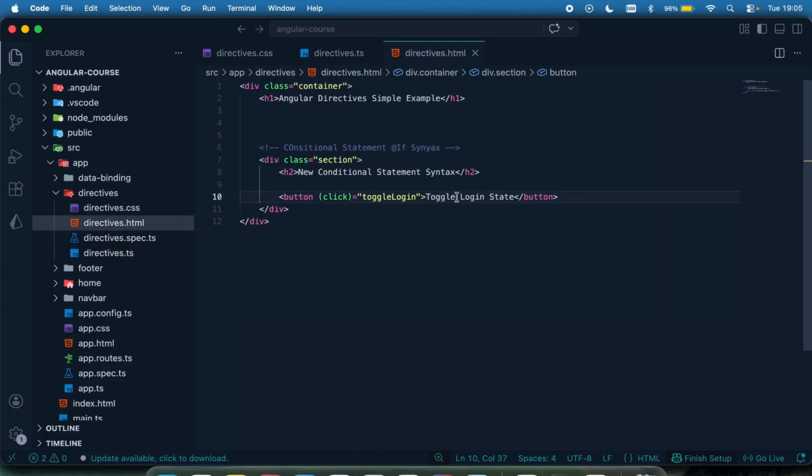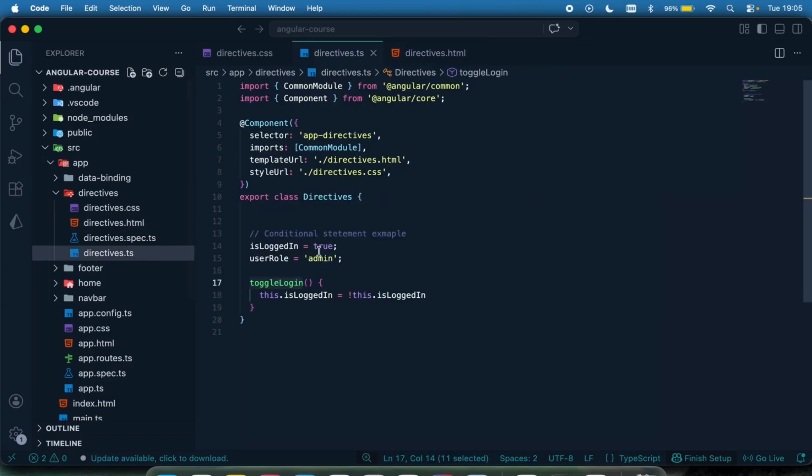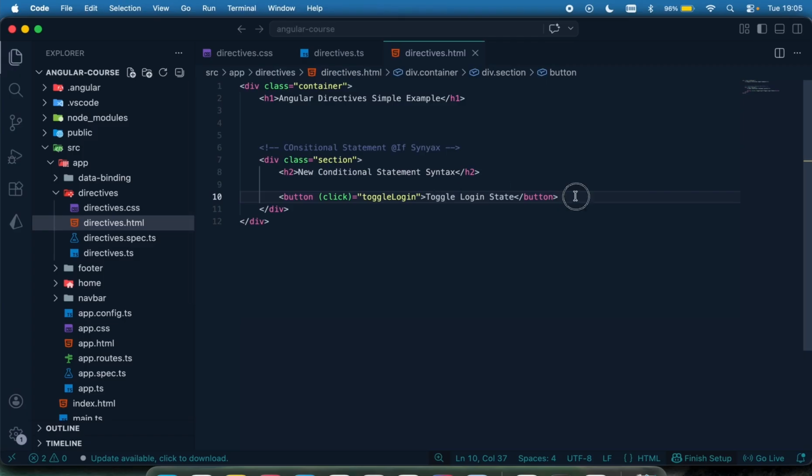When you click on this, you're going to change the value of this login right here. Okay, now moving down, I want to use a conditional statement. If the login is true, I want to display a certain template. If the login is false, I want to display another template. So that is exactly how you can use conditional statements or an if directive.